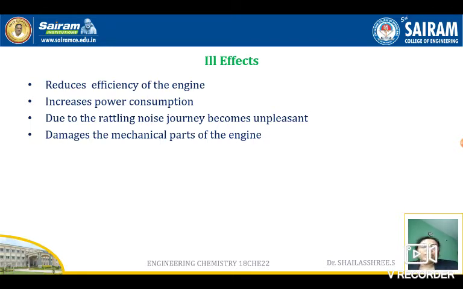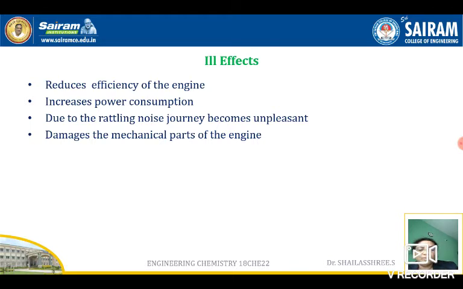Then, what are the ill effects of knocking? It reduces the efficiency of the engine. It increases the power consumption. Because the fuel is burning incompletely, the complete fuel is not converted into energy. Incomplete combustion, so the efficiency is decreased. It increases power consumption, because we start the vehicle many times when it is not getting started.